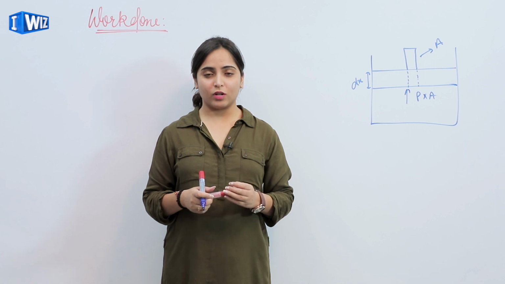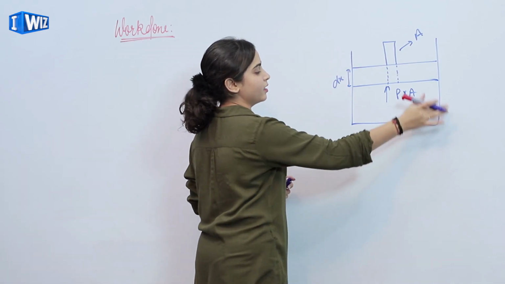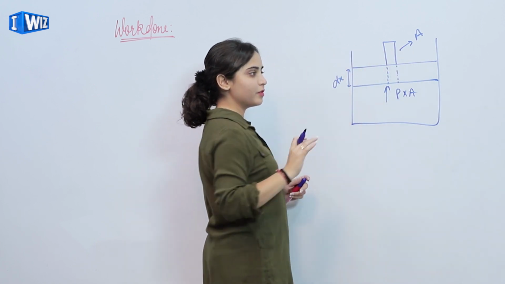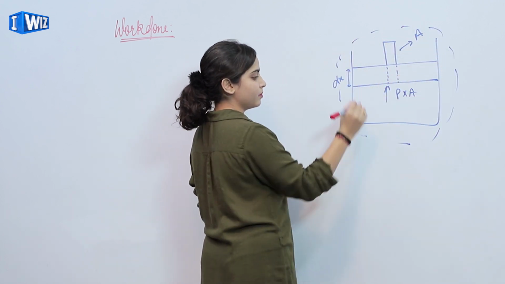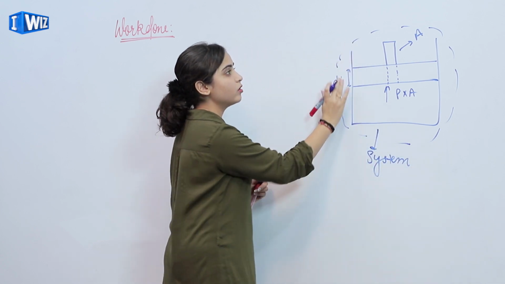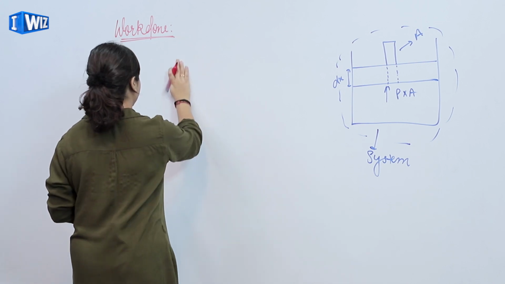So now we'll calculate the work done for a system. Now I have a container and a piston is attached. This container is filled with gas. So this is my system, and anything outside this system is surrounding. So let's calculate the work done.